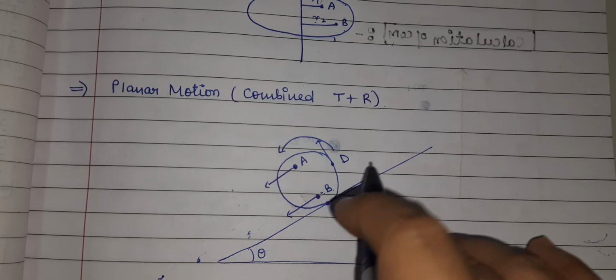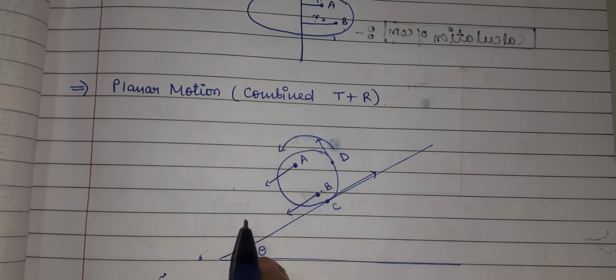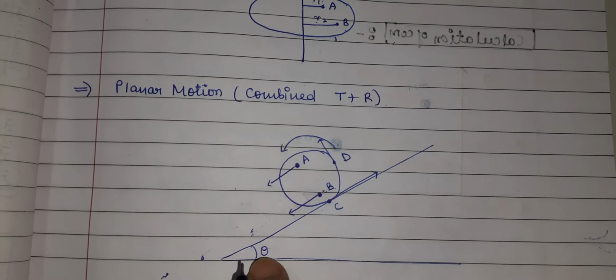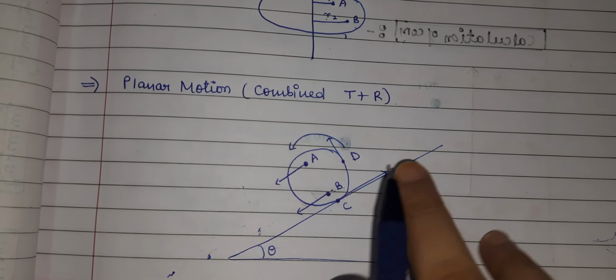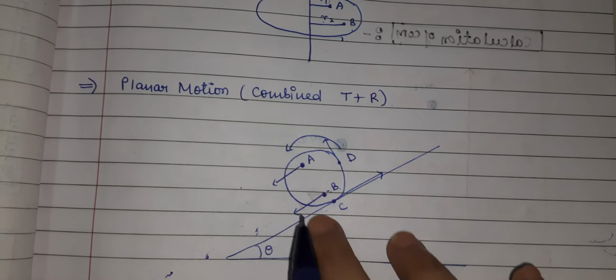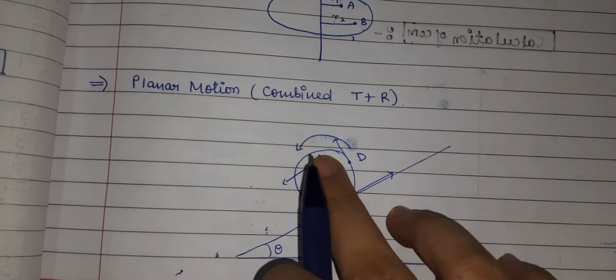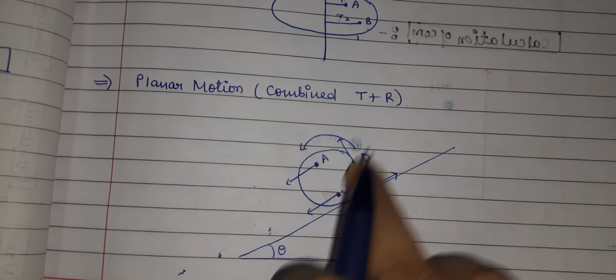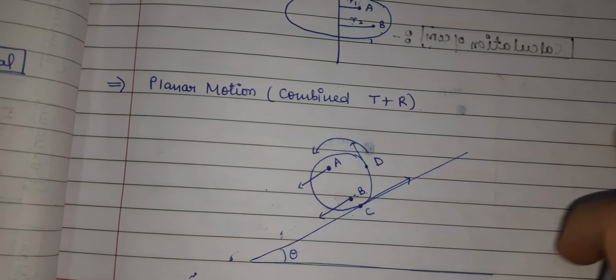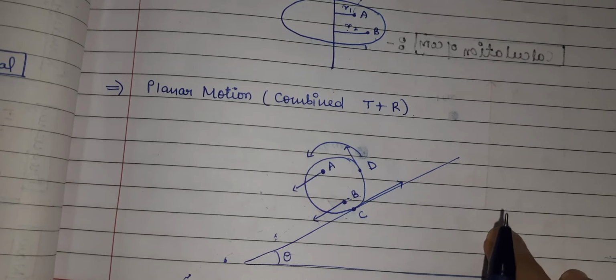For example, when a cylinder rolls down an inclined plane, its motion is a combination of translational and rotational motion about a fixed axis. As the cylinder moves from the top to the bottom of the inclined plane, the points A, B, C and D that we have taken on the rolling cylinder have different velocities at a particular instant of time.